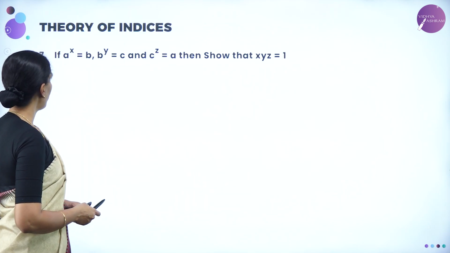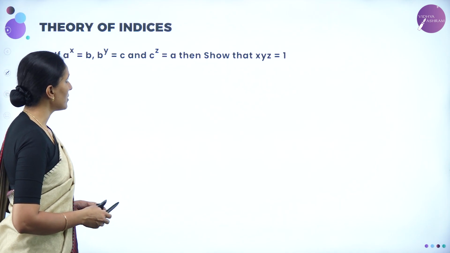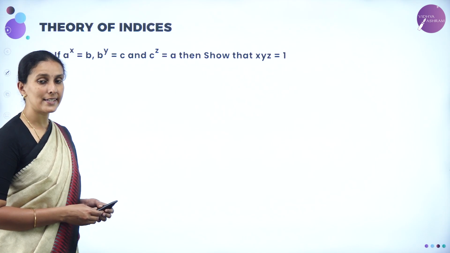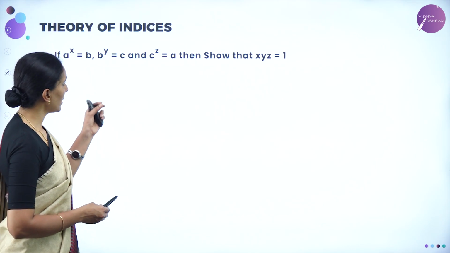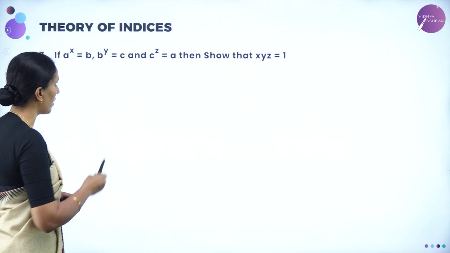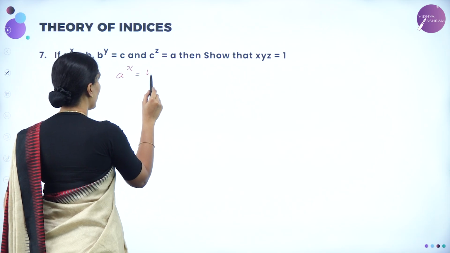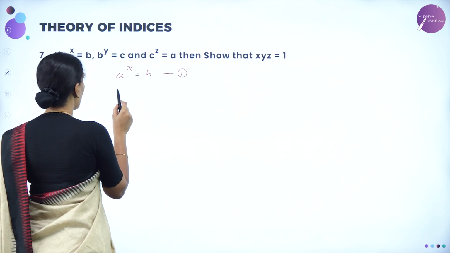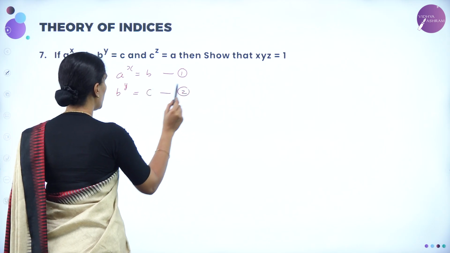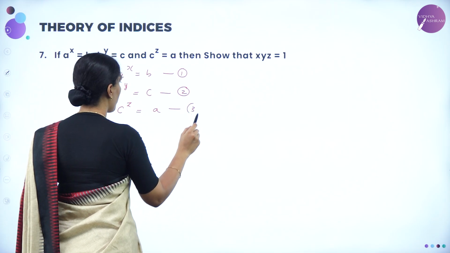Next question. If a power x is equal to b, b power y is equal to c, and c power z is equal to a, then show that xyz is equal to 1. So using the concept of indices, we need to show that xyz is equal to 1. Now consider a power x is equal to b as equation 1. Next, b power y is equal to c as equation 2. C power z is equal to a as equation 3.